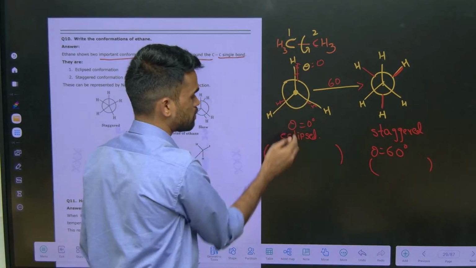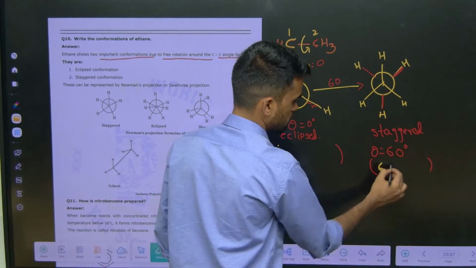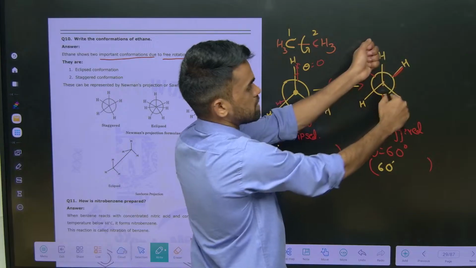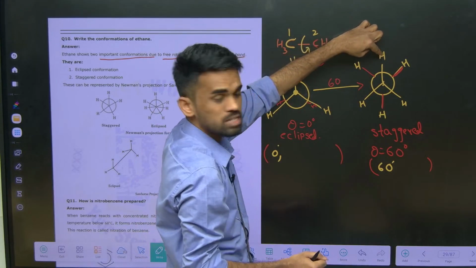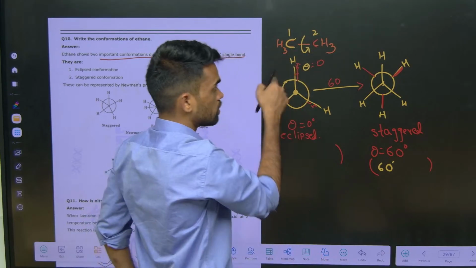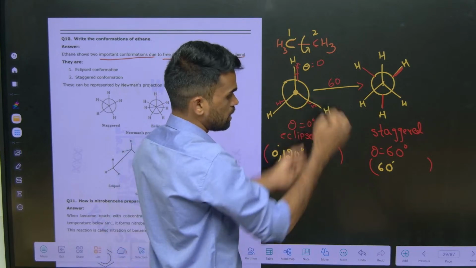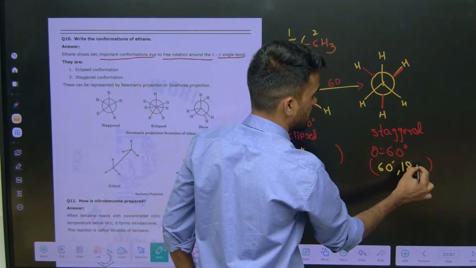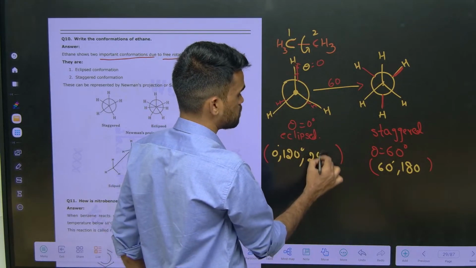So eclipsed means 0 degrees, again 60 degrees means staggered. Again you are rotating 60 degrees. What happens now, tell me? Both this hydrogen again goes behind this yellow color hydrogen. It means again it gives you eclipsed conformation, that angle is how much? 120. Again if you rotate, that becomes 180, that is staggered conformation. Again if you rotate 60, it becomes 240, that is eclipsed conformation.